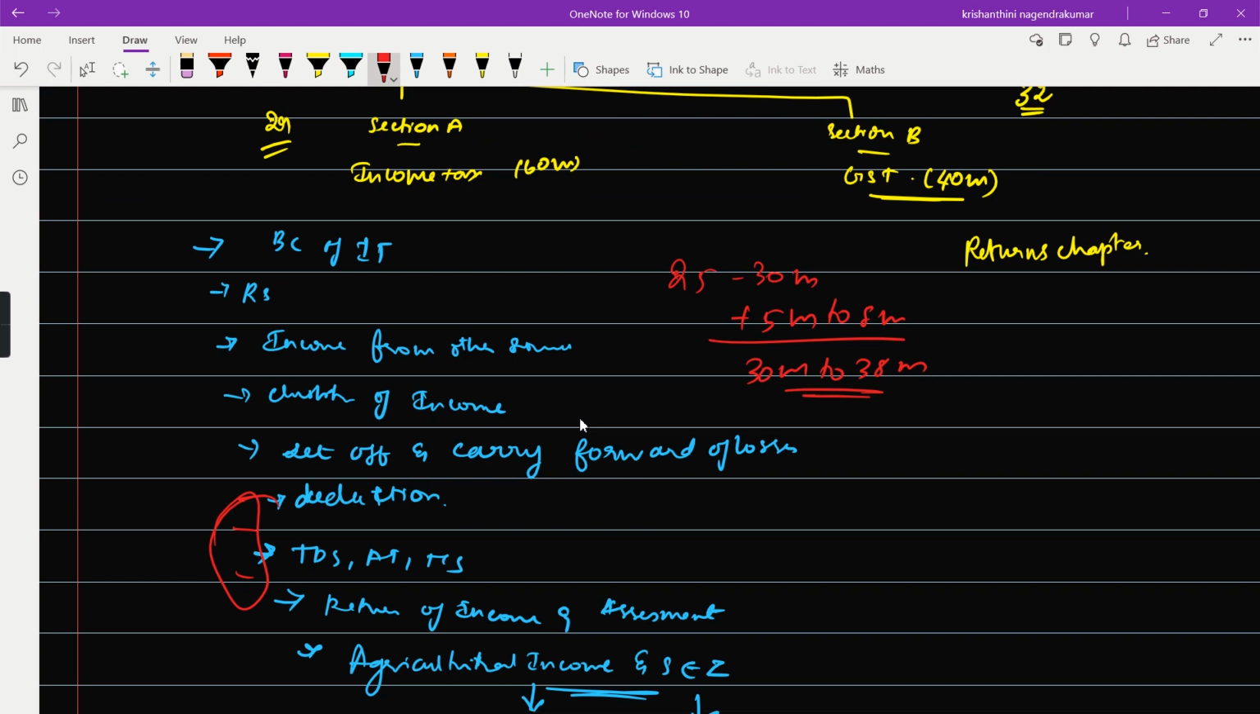Now I just wanted to share a few things. If you are not very comfortable with all these chapters and you are comfortable with heads of income, that's fine, that's your wish. But be sure with residential status, TDS, advanced tax and TCS, and clubbing of income, set off of income. This fourth chapter alone comprises 20 marks, and from return of income and assessment, a sure short 4 mark question will be asked. And this time I'm expecting a question from TCS. I think that would come for 4 marks to 6 marks.